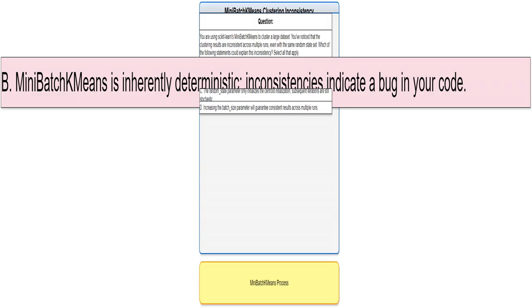This statement is wrong. MiniBatchKMeans is fundamentally stochastic, meaning its results vary across multiple runs, even with the same settings. It's not a bug, it's a feature of its design for speed. It's like shuffling a deck of cards. Even if you shuffle in the same way, you won't always get the same order.